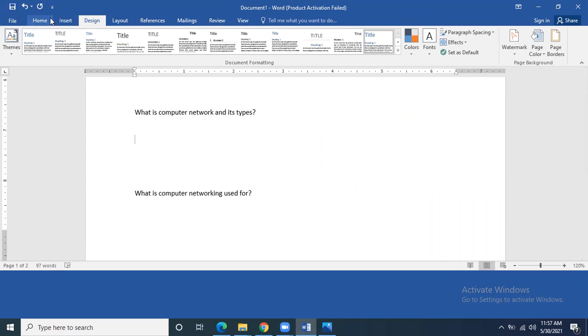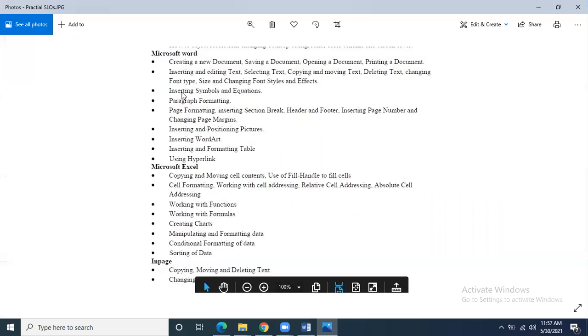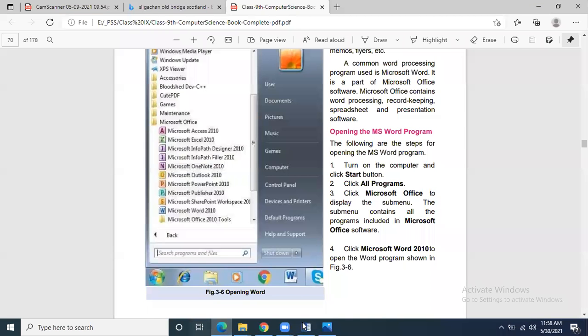So we need to explore the insert menu. If you see over here, inserting symbols, equations, paragraph formatting, page formatting, inserting section break, header and footer, inserting page numbers and margin, changing page margins, inserting and positioning pictures, how we can do all these things. So the insert menu is very important to learn. So I am going to explain the insert menu over here.